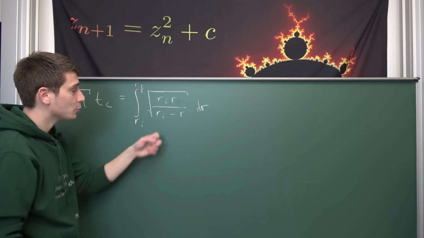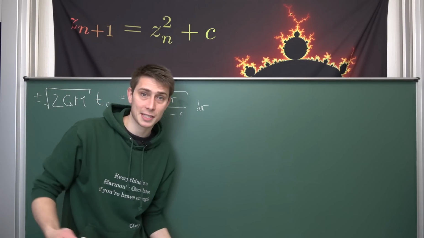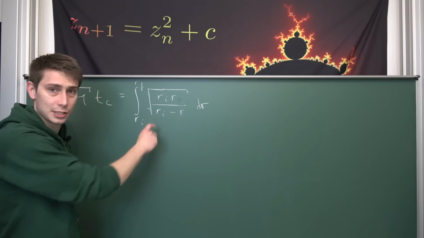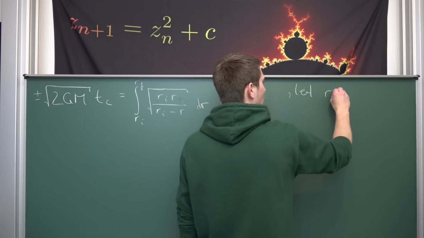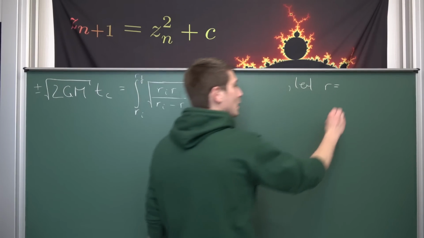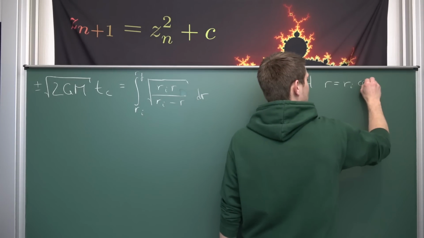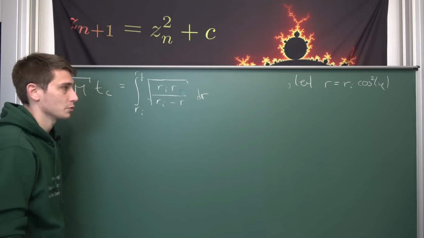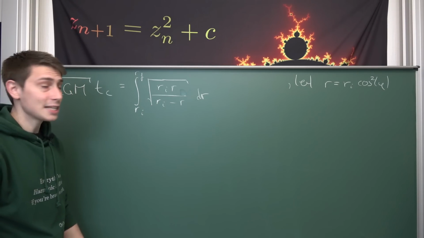But we have one problem here, we don't have a 1 here. And here comes a trick which I basically learned the first time around when dealing with Coxeter's integral. Namely, we are going to turn this into 1 down here by introducing the substitution: let our r be nothing but, and now we are just going to take the factor Ri in front of, for example, the cosine squared of phi. It really doesn't matter what you use, cosine or sine, but cosine makes everything a bit easier in this problem.